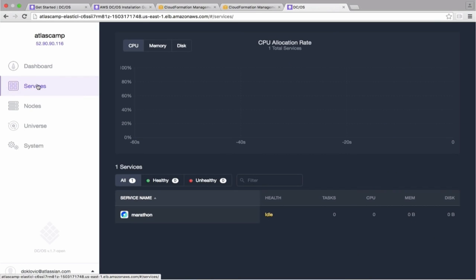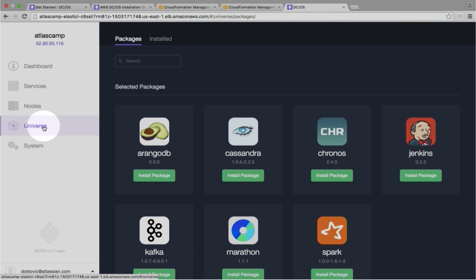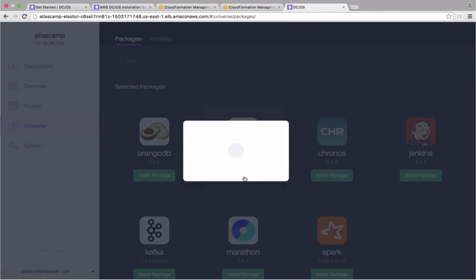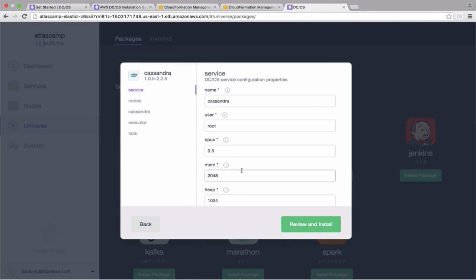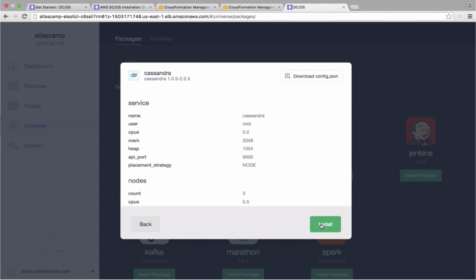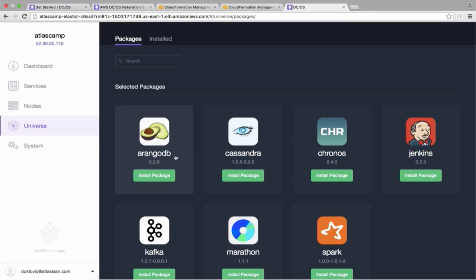We look at the services. We can see that our Marathon thing has been launched. If we go to the Universe tab, we can start installing our data store that our history service needs. So we're going to install Cassandra. I'm going to do the advanced installation, which allows me to change some things, but I'm not actually going to change anything. I'm just going to install it. Once we click Install, that really was that fast. I didn't actually edit the time there.